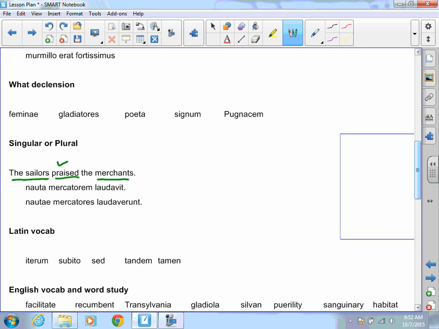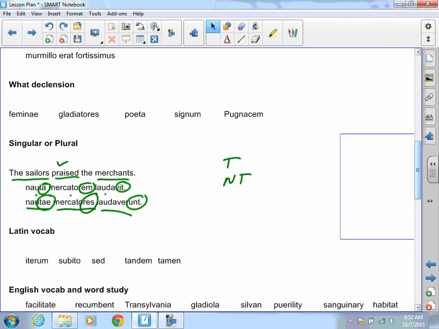Nauta is singular. Mercatorem is singular. Laudavit is singular. I look at those endings. I have A, E, M, and T. Those are all singular endings. That's not the answer to this question because I need plurals. And my plurals are the AE, the ES, and the NT. So know the difference between singulars and plurals, especially with your verbs.